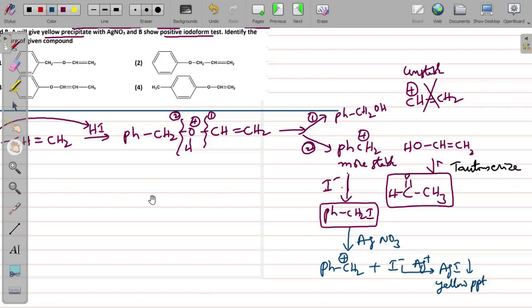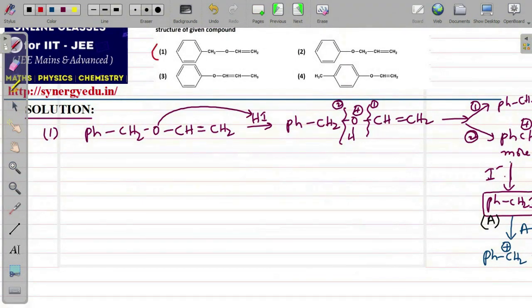leave from the carbon. So this is satisfying both conditions given in the problem, because compound B, they are saying, gives the iodoform test, therefore this is compound B, and this must be compound A, which is giving the yellow precipitate with AgI. So the original compound is satisfied by the first option.